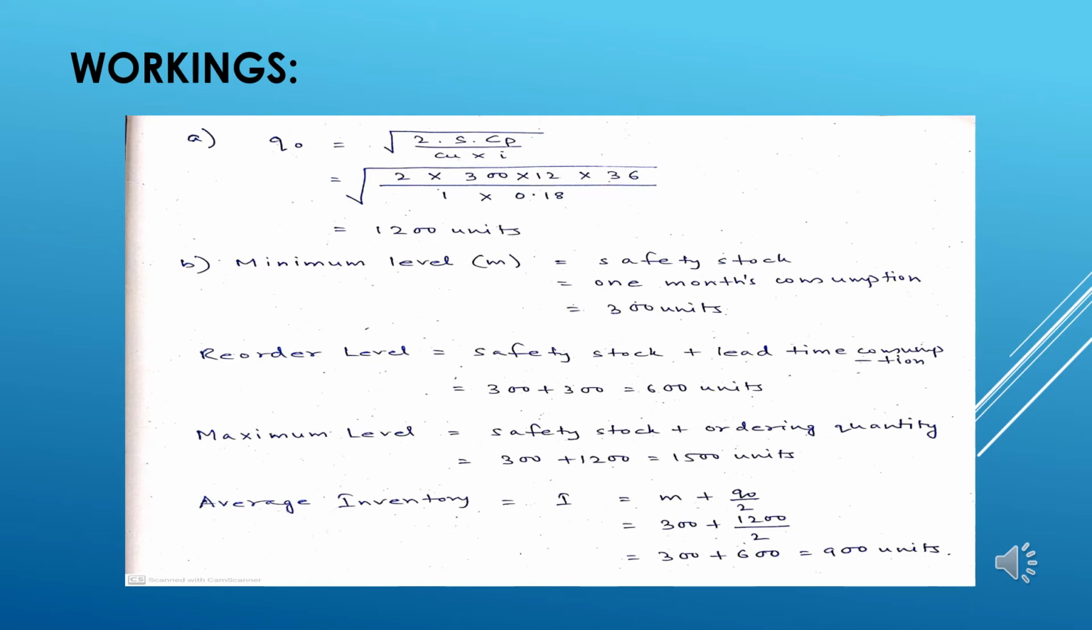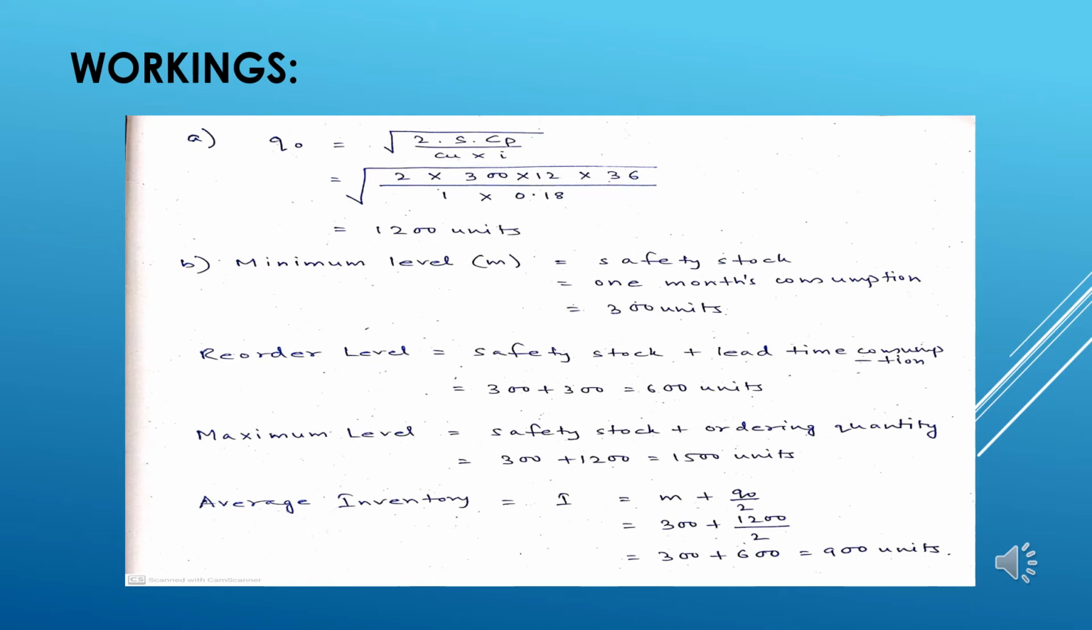Moving on to the next terms that we need to find out, the minimum level, or we can easily say the safety stock, is already given to be equal to 1 month's consumption, which is 300, while the reordering level can be taken as the safety stock plus the lead time consumption, where the lead time consumption is also 1 month's consumption and safety stock is also 1 month's consumption. So definitely 300 plus 300 gives us the value of 600 units.